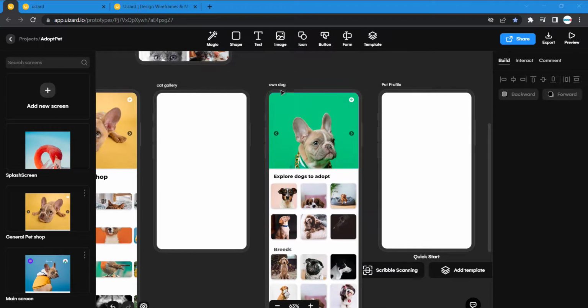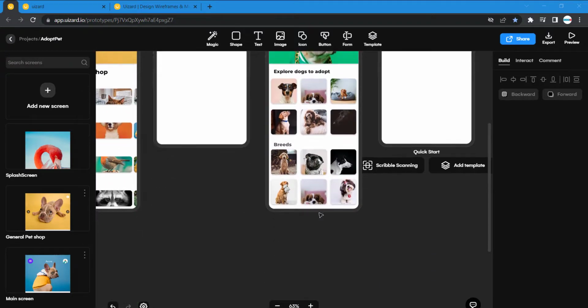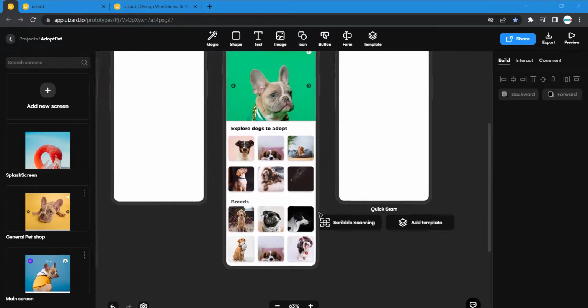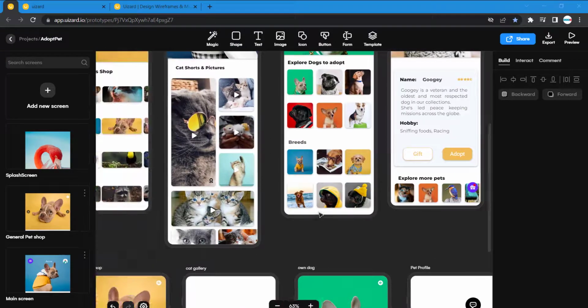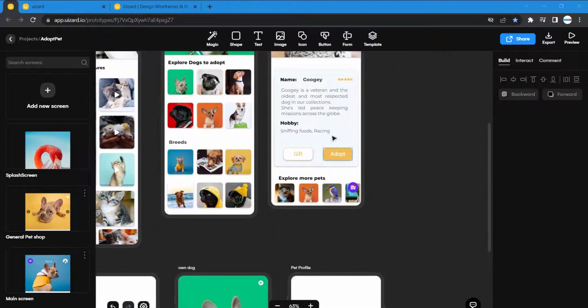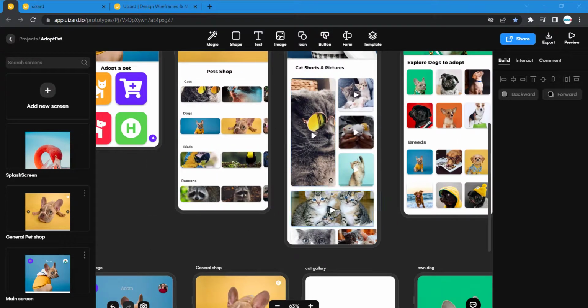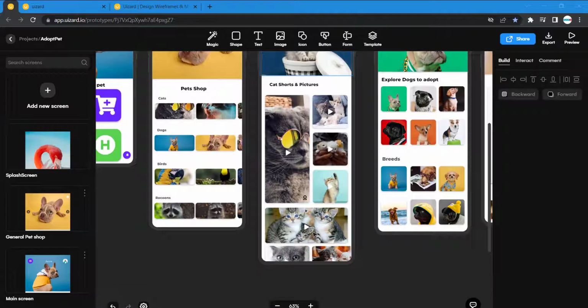So there's the own a dog UI screen. Next we would have to do, let's do this. The cat UI is going to be the last thing to do.